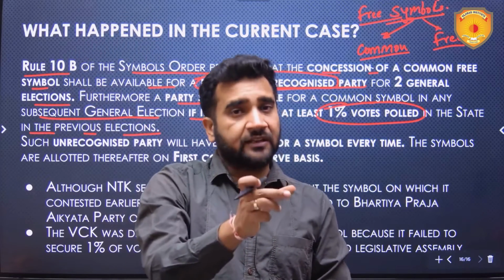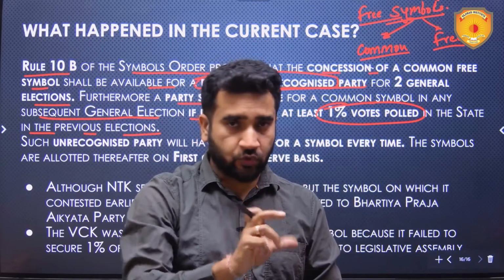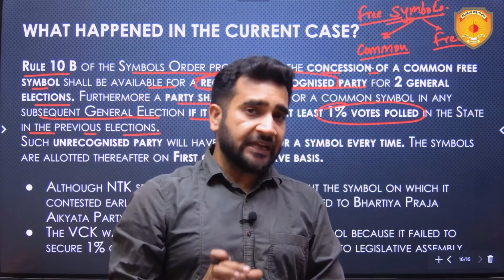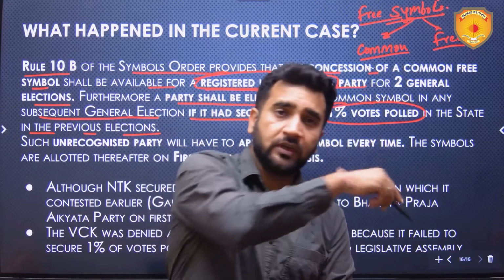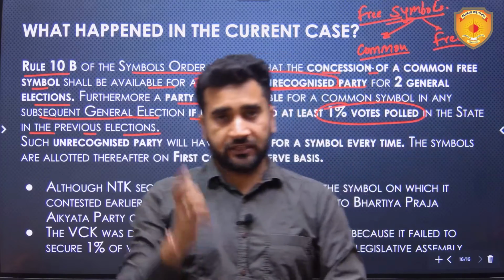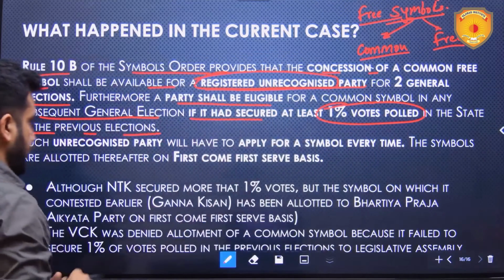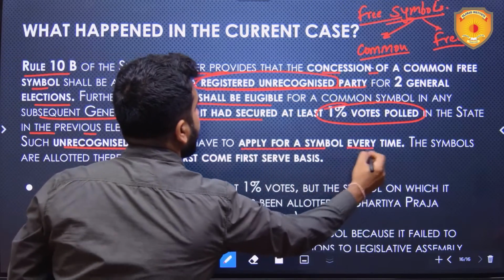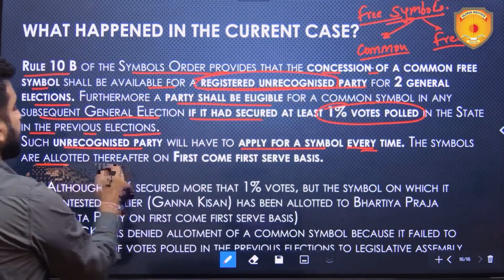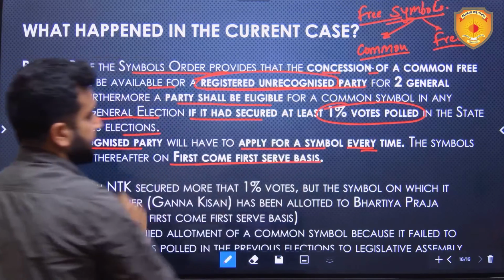Because in the middle there are state elections between the two general elections. And in these state elections, I have to secure minimum 1% of the votes polled. Then only I will be eligible for this symbol in the next general election. Such an unrecognized party will have to apply for a symbol every time. The symbols are allotted thereafter on a first come first serve basis.